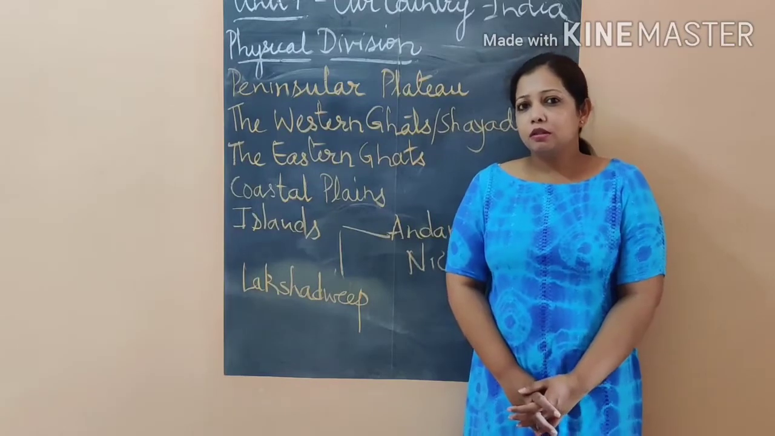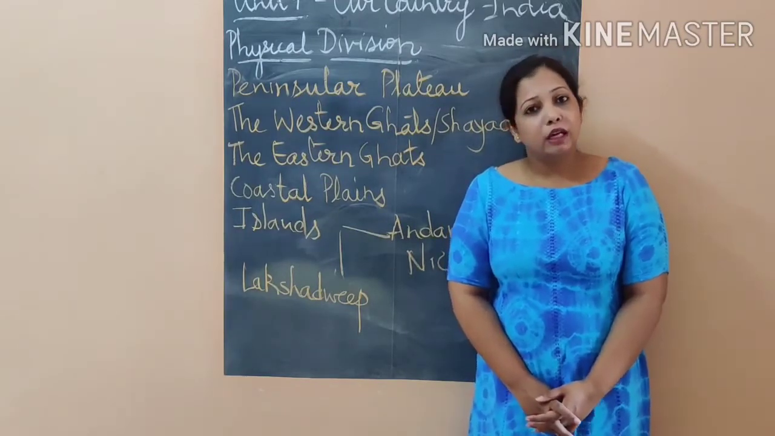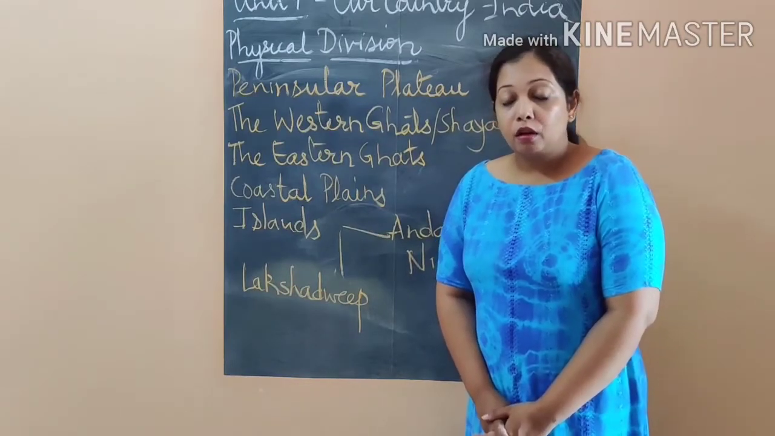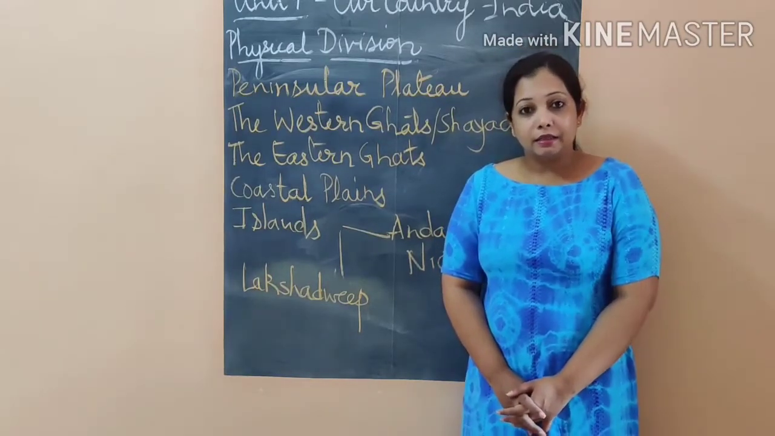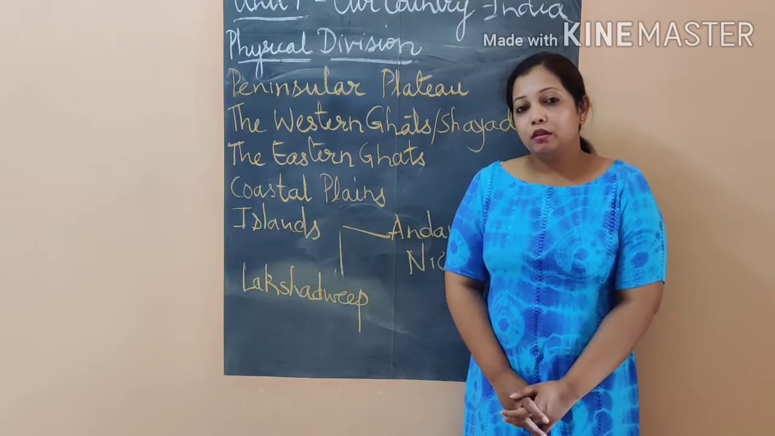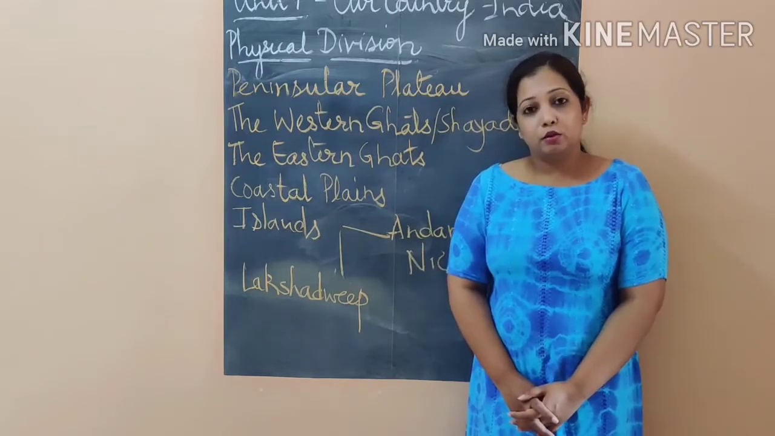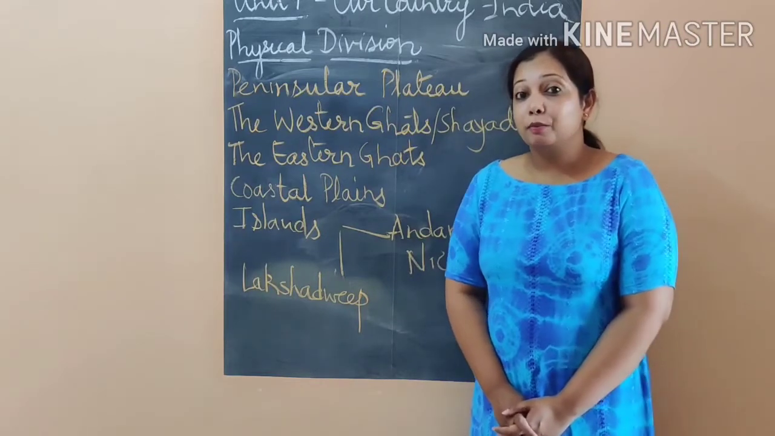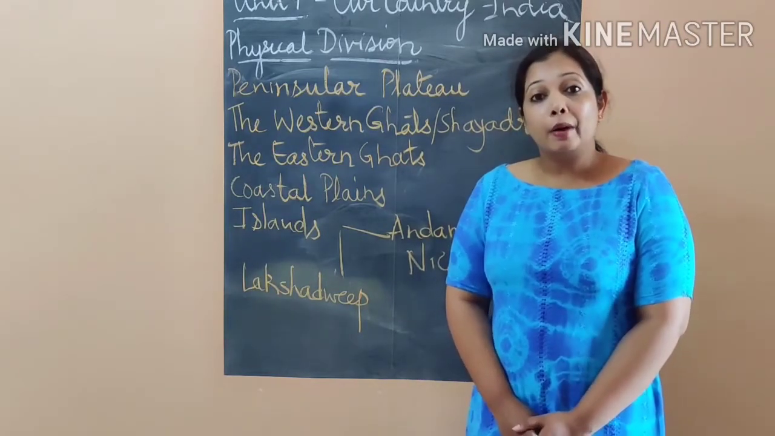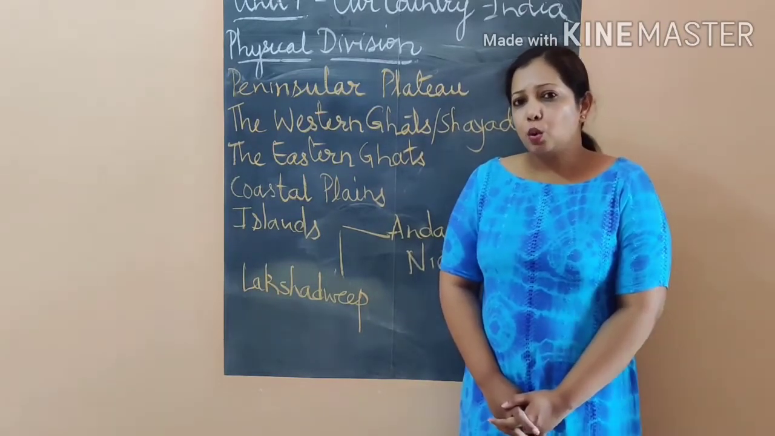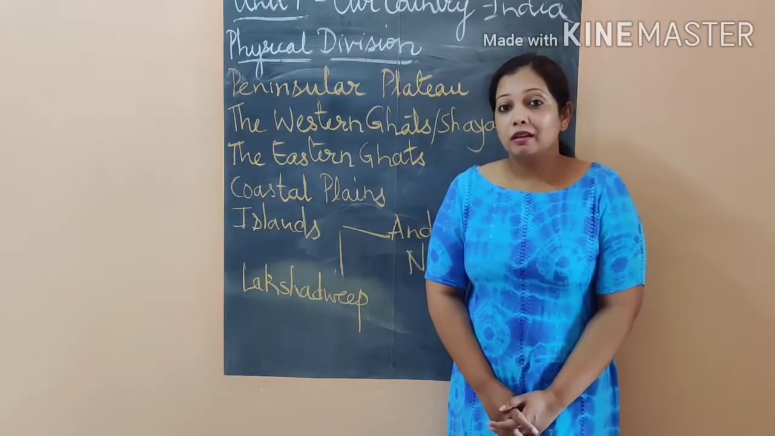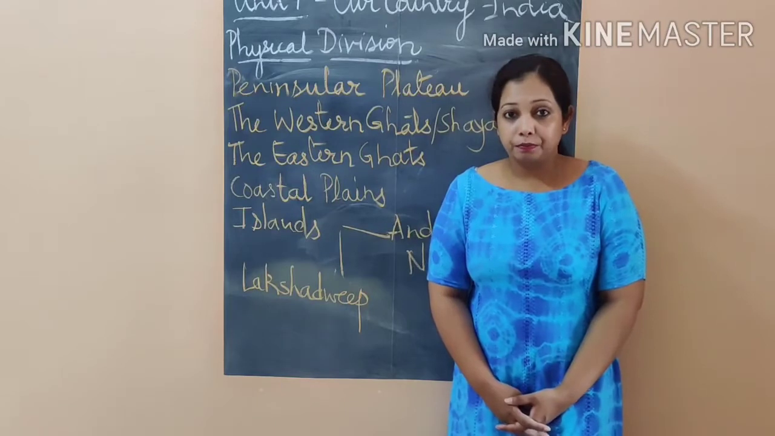Now when we say plateau, what is a plateau? We have already studied, it's a highland. It's a plain highland. Now this Peninsula Plateau was made up of volcanic eruption, lava and magma, and that is what makes it very rich in minerals.